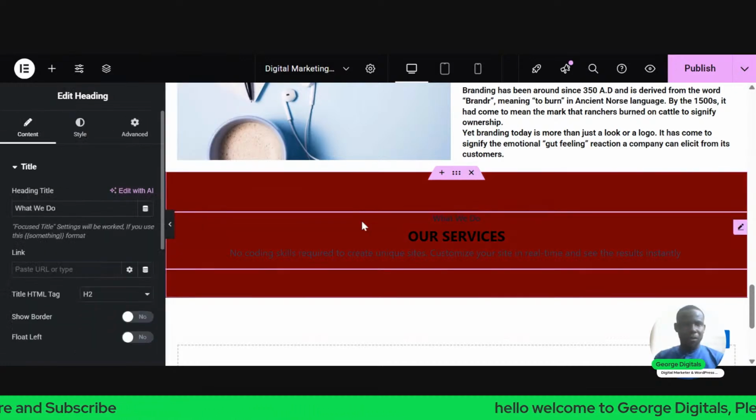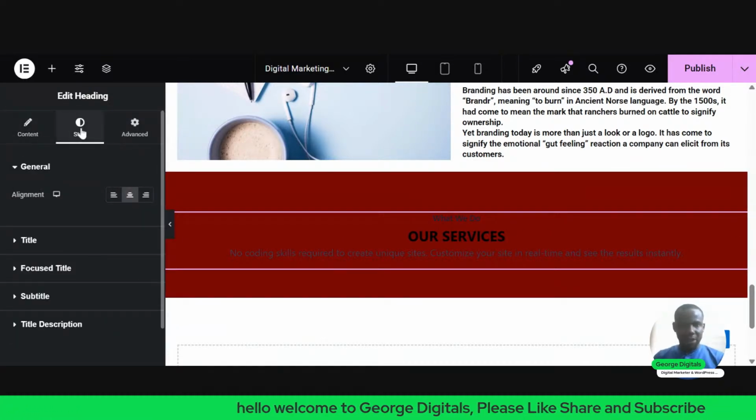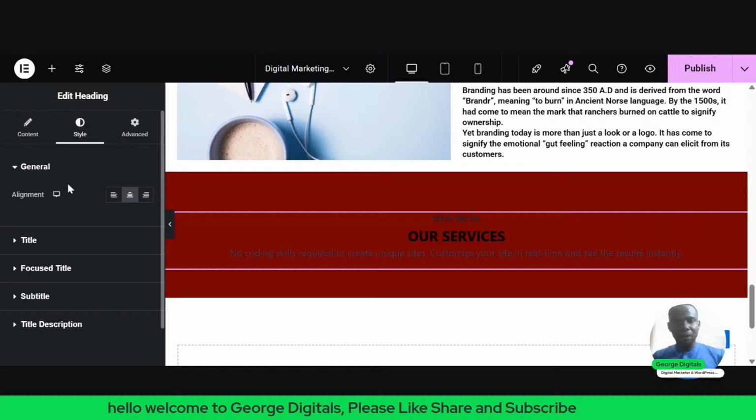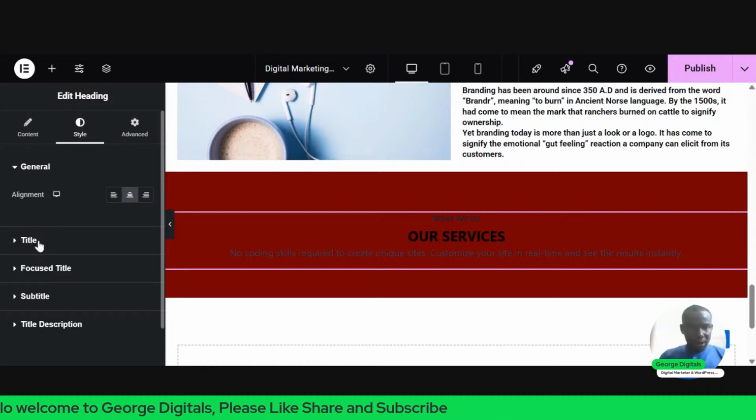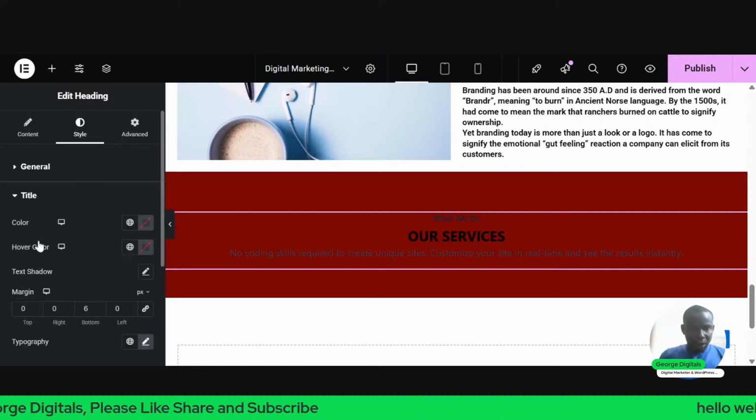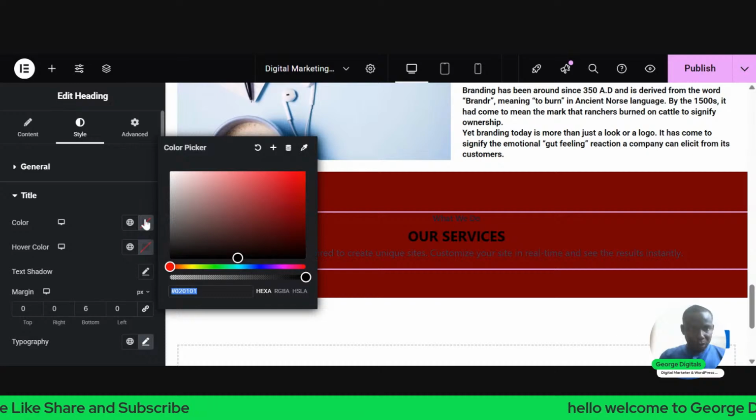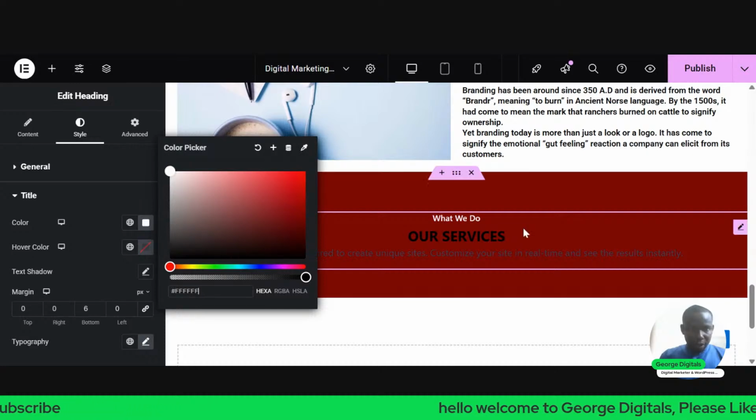So I'll have to change this text color. I'll click on this text, go to style. Once I go to style, I'll go to title, then I'll go to color. I'll change the color to white. The reason why I'm changing the color to white is because of the background I use.